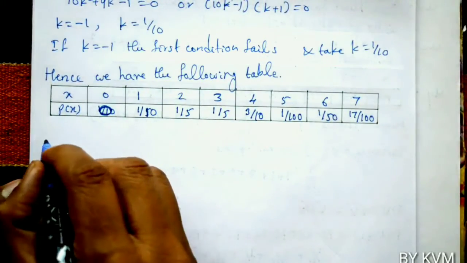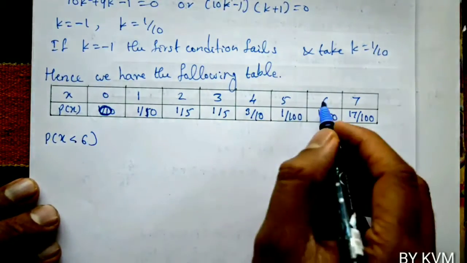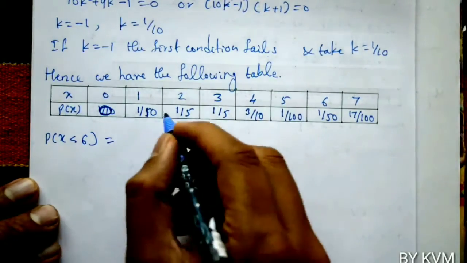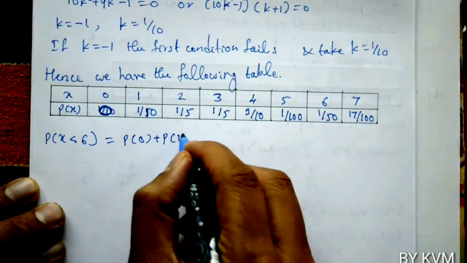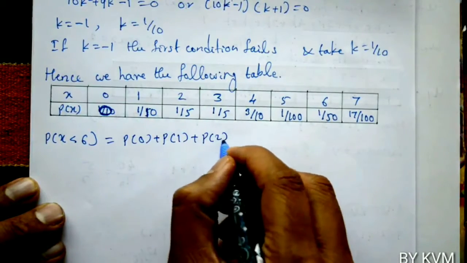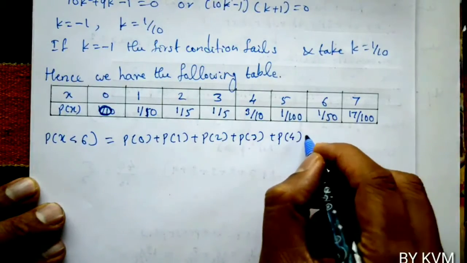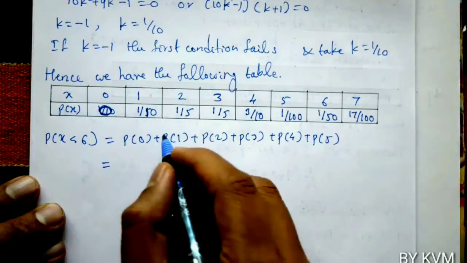So, now we have to find P of x less than 6. P of x less than 6 means probability of x less than 6. So, now see the table and take all the values of x which are less than 6. So, that is P of x equals 0 plus P of x equals 1 plus P of x equals 2 plus P of x equals 3 plus P of x equals 4 plus P of x equals 5. So, you have to take from 0 to 5.